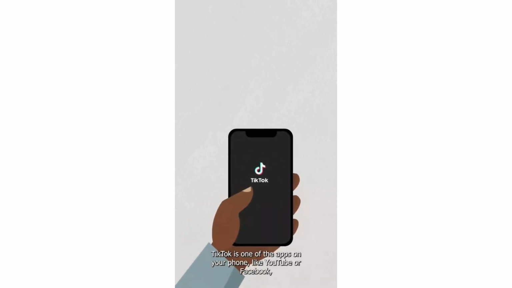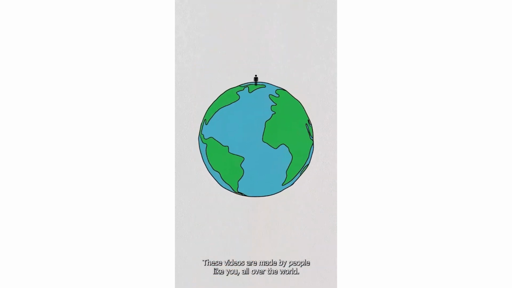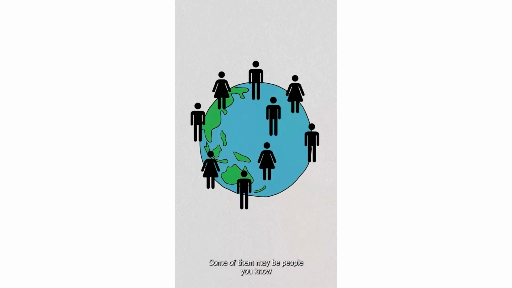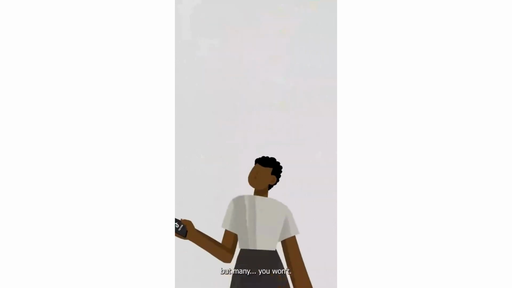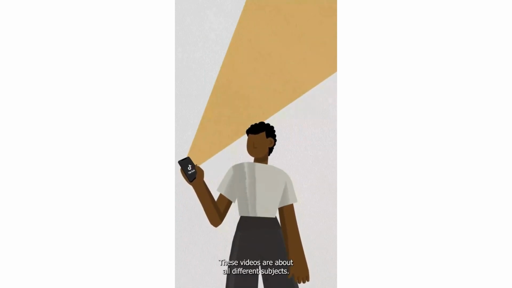TikTok is one of the apps on your phone, like YouTube or Facebook, that lets you watch, create, or share videos with other people. These videos are made by people like you, all over the world. Some of them may be people you know, but many you won't. These videos are about all different subjects.